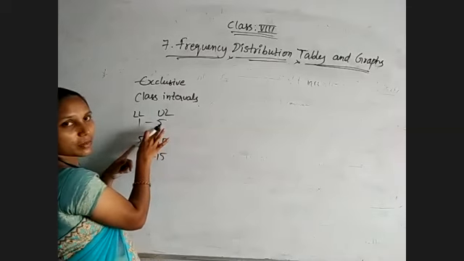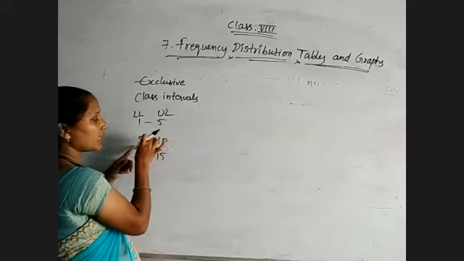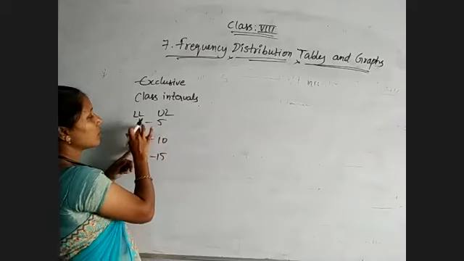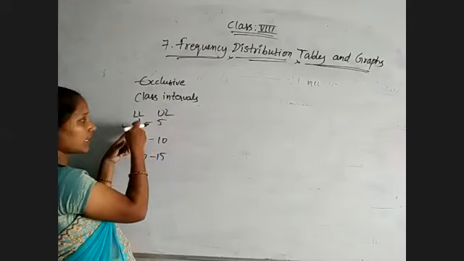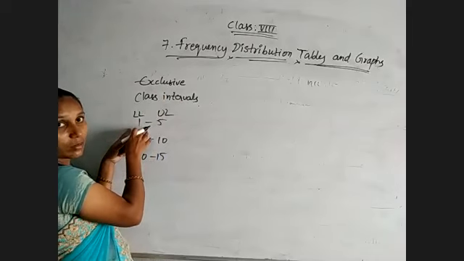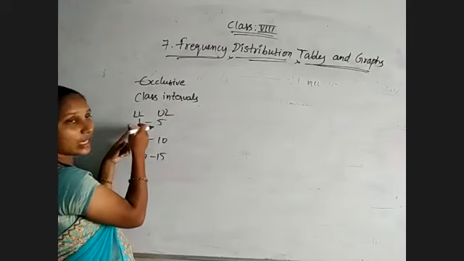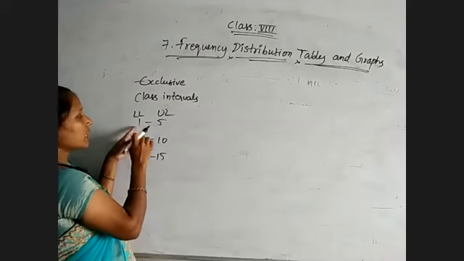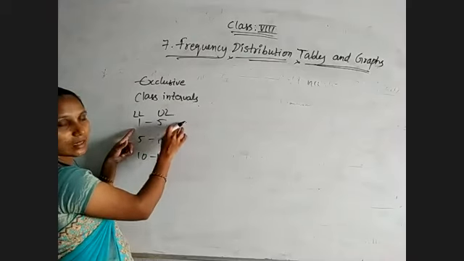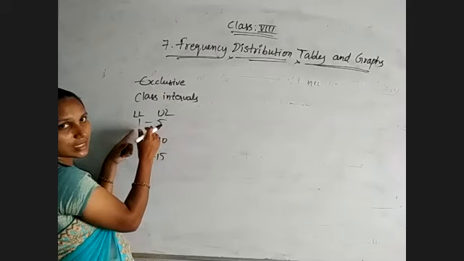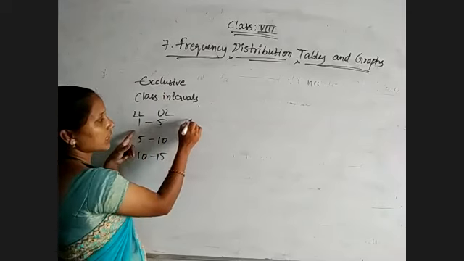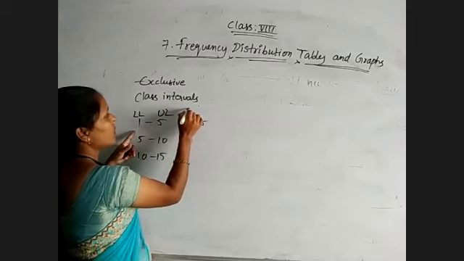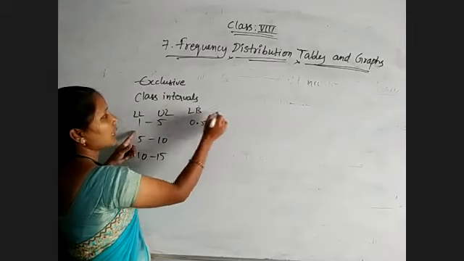Initially, we take the upper limit of the previous class as 0. So 0 plus 1 by 2 is nothing but 1 by 2, which is 0.5, for this lower boundary and upper boundary.